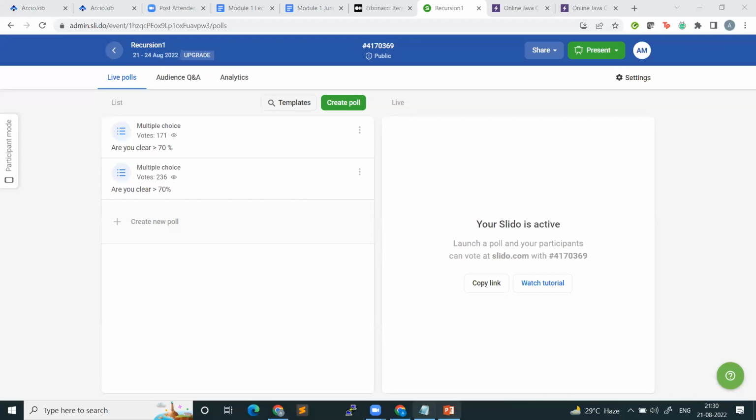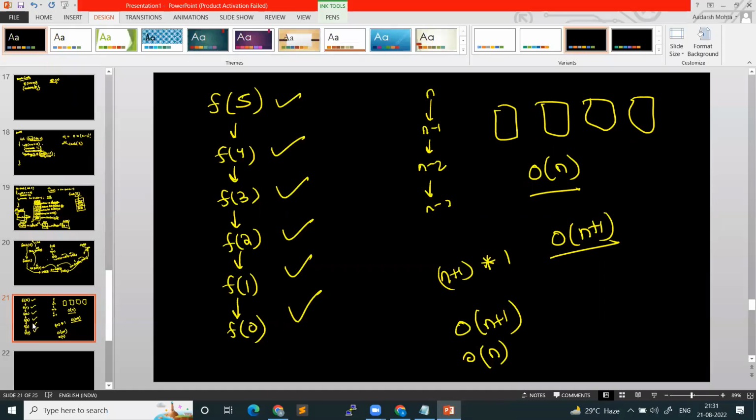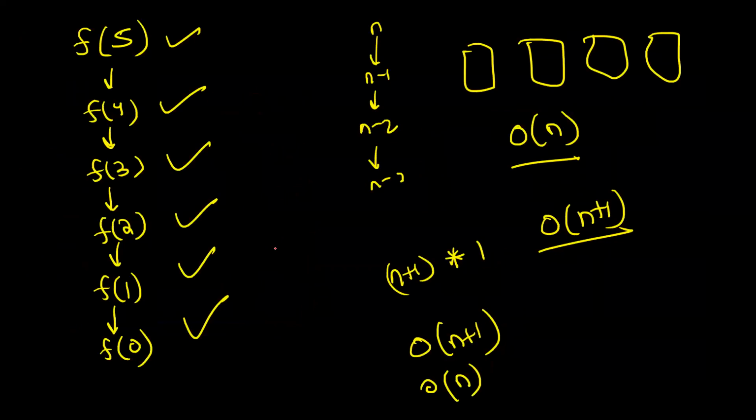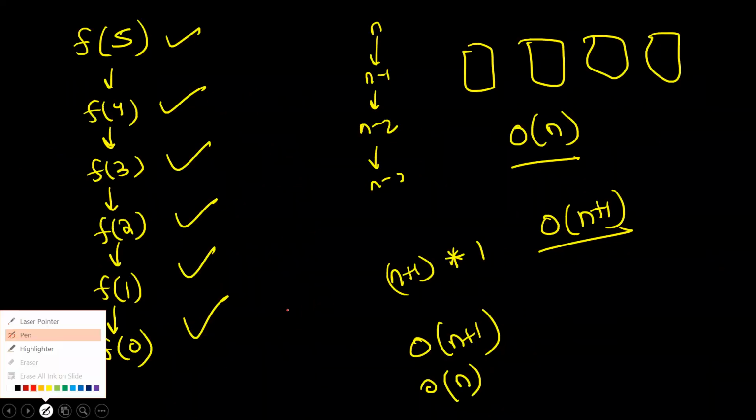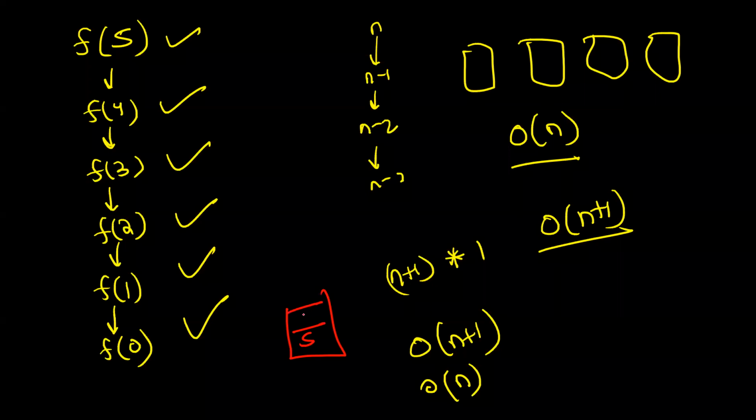Space complexity once. Okay, I'll repeat it. See, space complexity, what is taking space? There is this implicit call stack which is storing the context. So what is happening in the call stack? If you understand, in the worst case, how many contexts are present in the call stack? There will be the context for f of 5, f of 4, f of 3, f of 2, f of 1, and f of 0. So there are n plus 1 contexts in the call stack, and now they will start getting removed. So how much space do you need in the call stack? It is big O of n plus 1, because at max there can be n plus 1 contexts, or big O of n to be more clear.